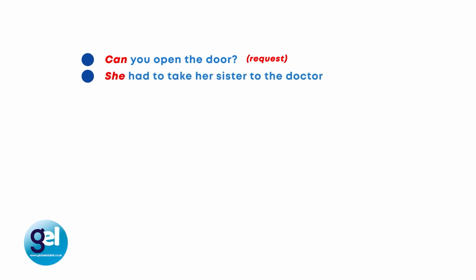Can you open the door? So what's the role of can in this sentence? Can you open the door is a request. She had to take her sister to the doctor. This is obligation. She had to. I can drive a car. So let's think about can in that sentence. How is it used? What does it show? I can drive a car is for ability.